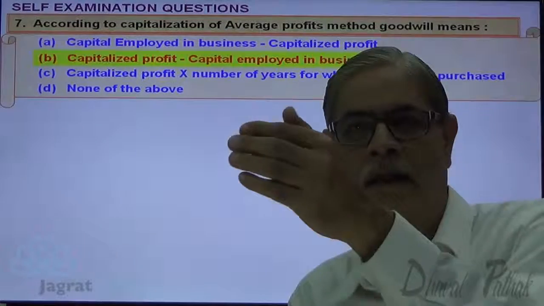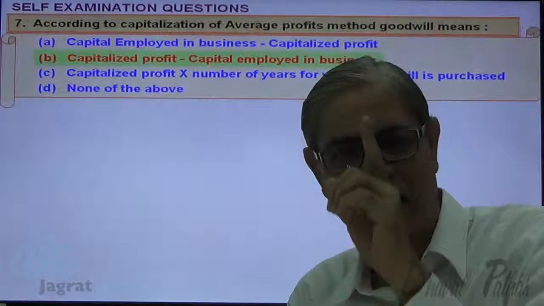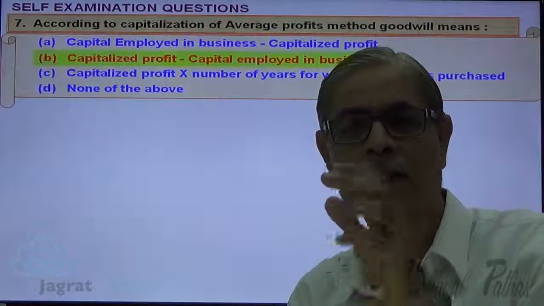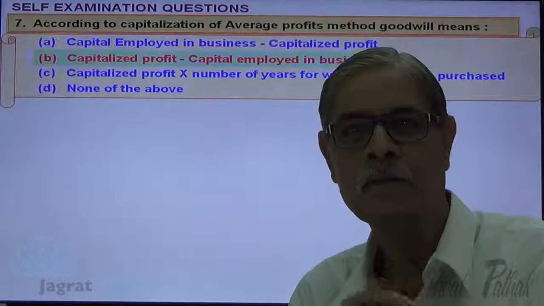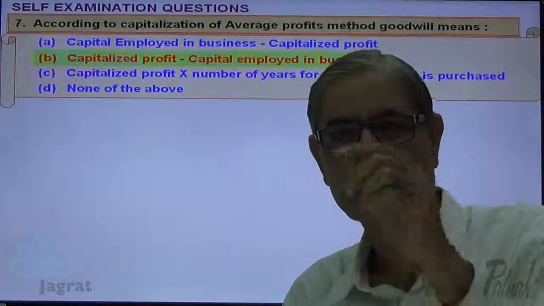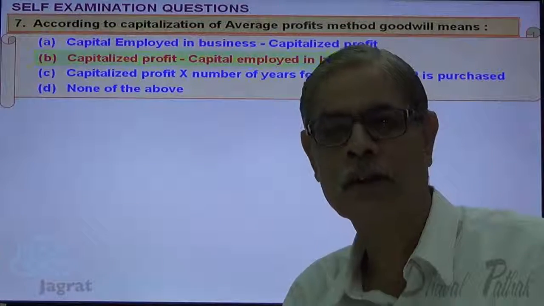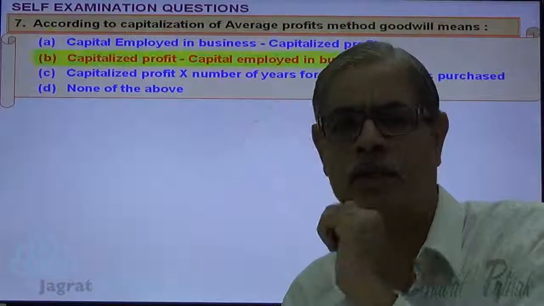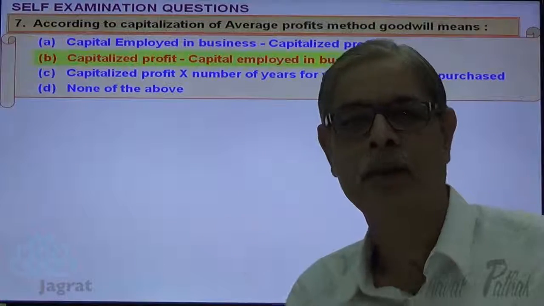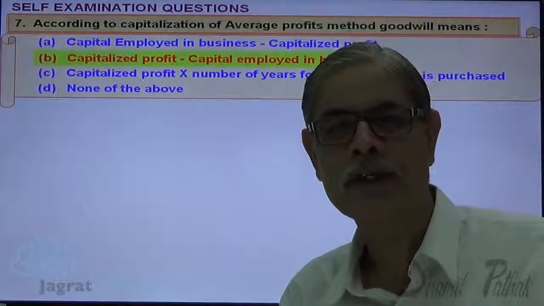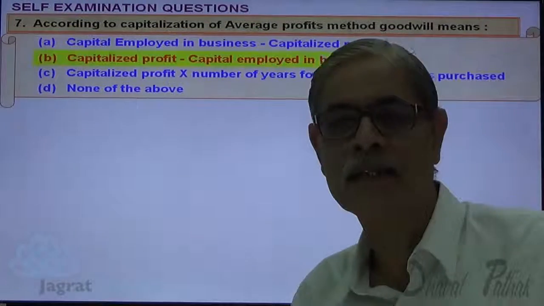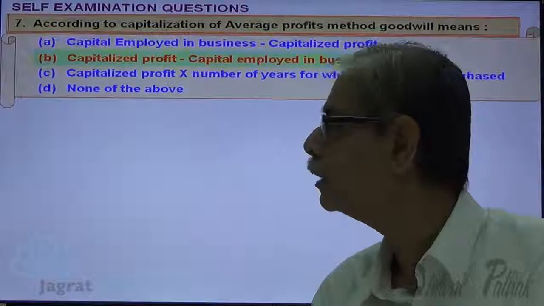The future maintainable profit arrived at on the basis of past average is capitalized on the basis of expected rate of return. For that, the future maintainable profit based on past average is divided by expected rate of return. So we get the capitalized value of the return. Now that capitalized value is compared with the actual capital employed in the business. The difference between the two is known as value of goodwill. So capitalized profit minus capital employed in the business is a criteria for valuation of goodwill. Next.